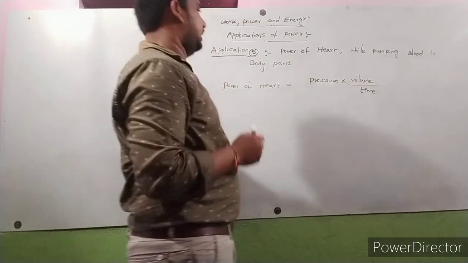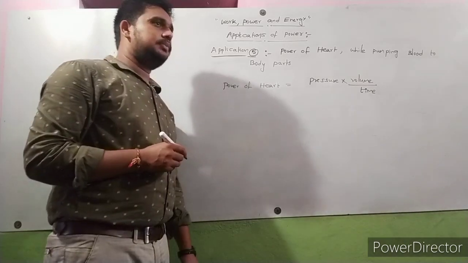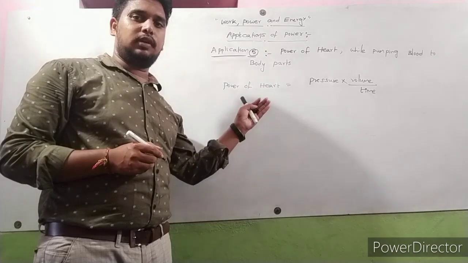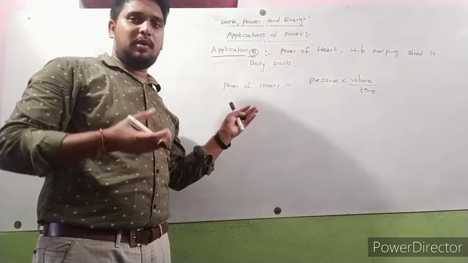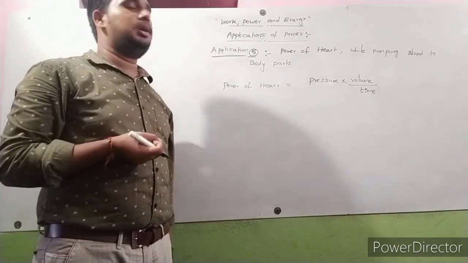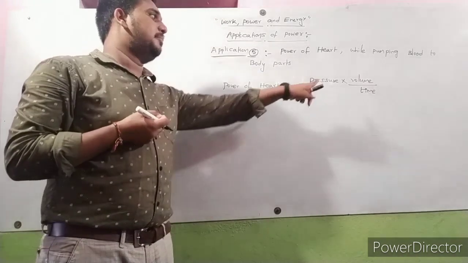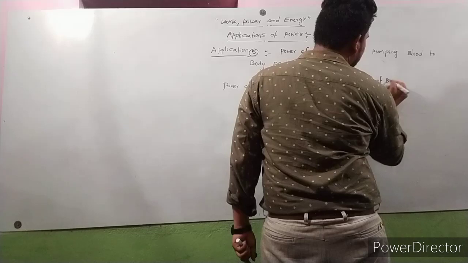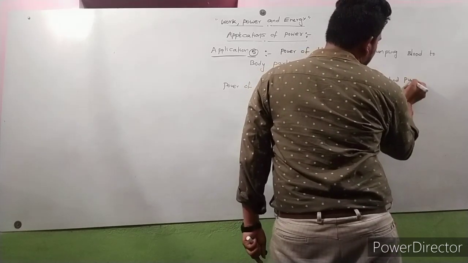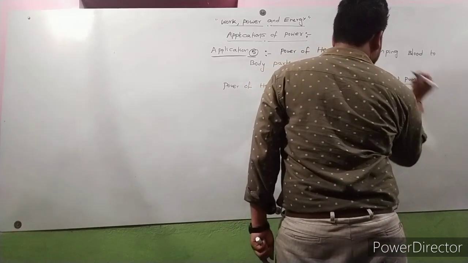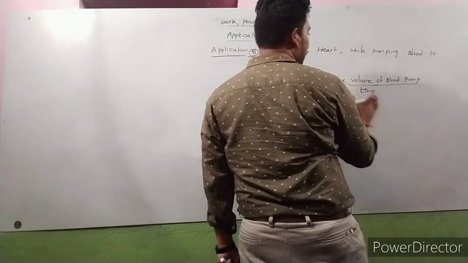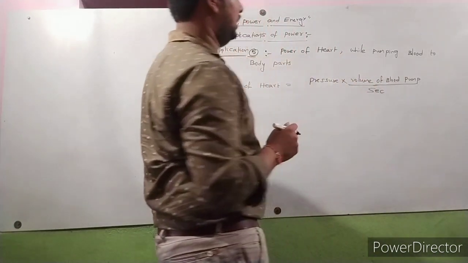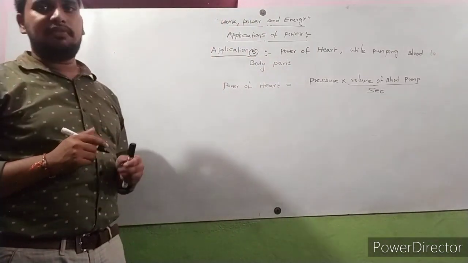So the volume of blood pumped per second. Pressure into volume of blood pumped per second is called power of heart.